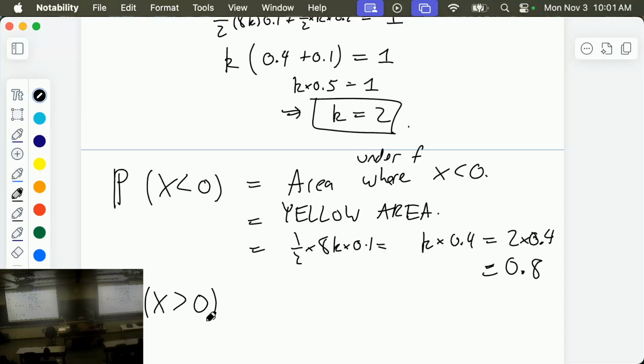You could do the area where it is bigger than 0, but actually there's a shortcut you can do here, that we've tried to show you by osmosis through many practice problems rather than explicitly in the class. What's the one-line way to get the probability x is bigger than 0?